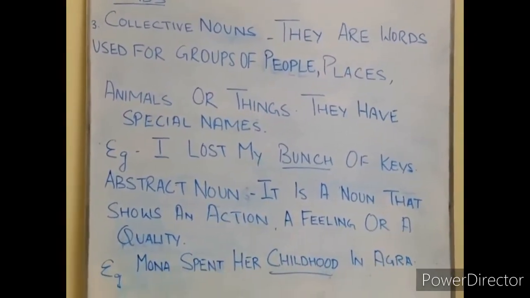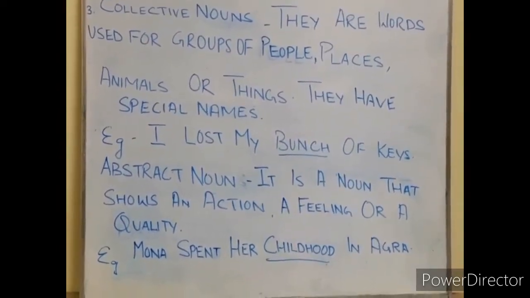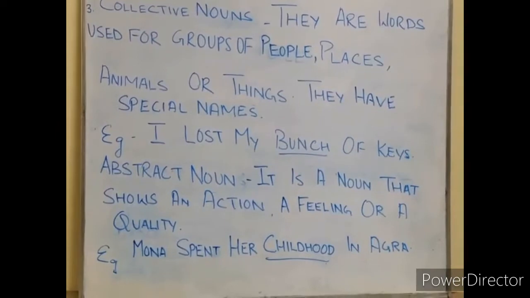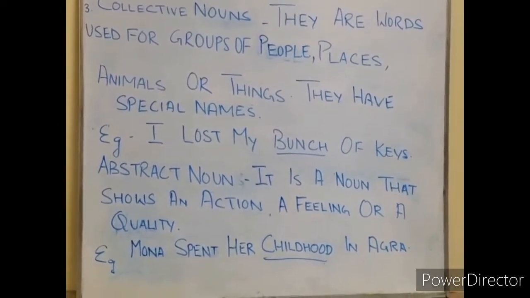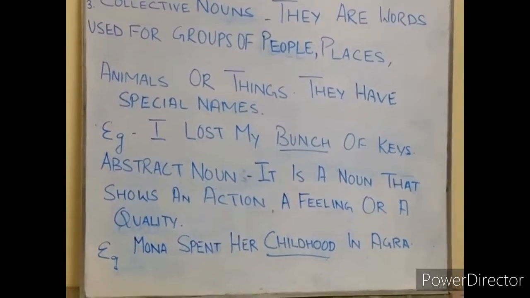Now see the next one. Abstract noun. It is a noun that shows an action, a feeling, or a quality.